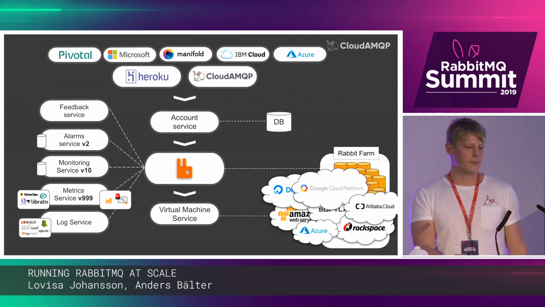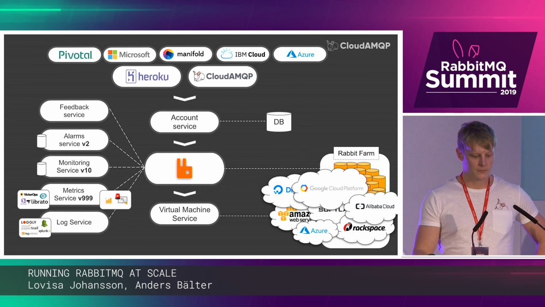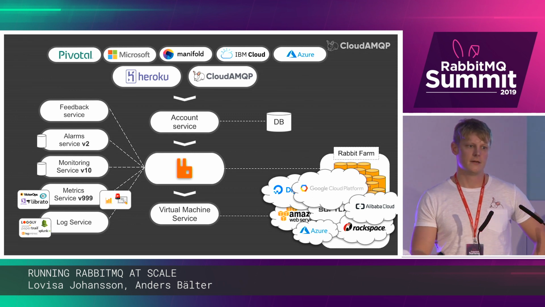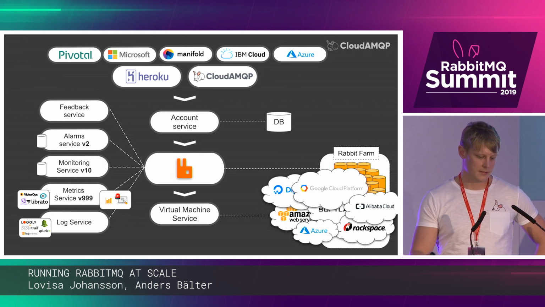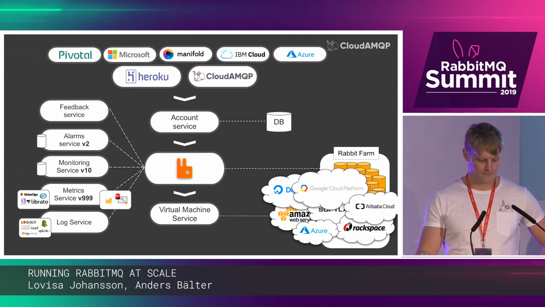So with Rabbit, we really feel that we have the flexibility to choose the right tool for the right job. Our services are written in several different languages, and we have the possibility to scale services independently. Some services might need scaling vertically, and some might need scaling horizontally. And another really neat feature is that things break independently of each other.